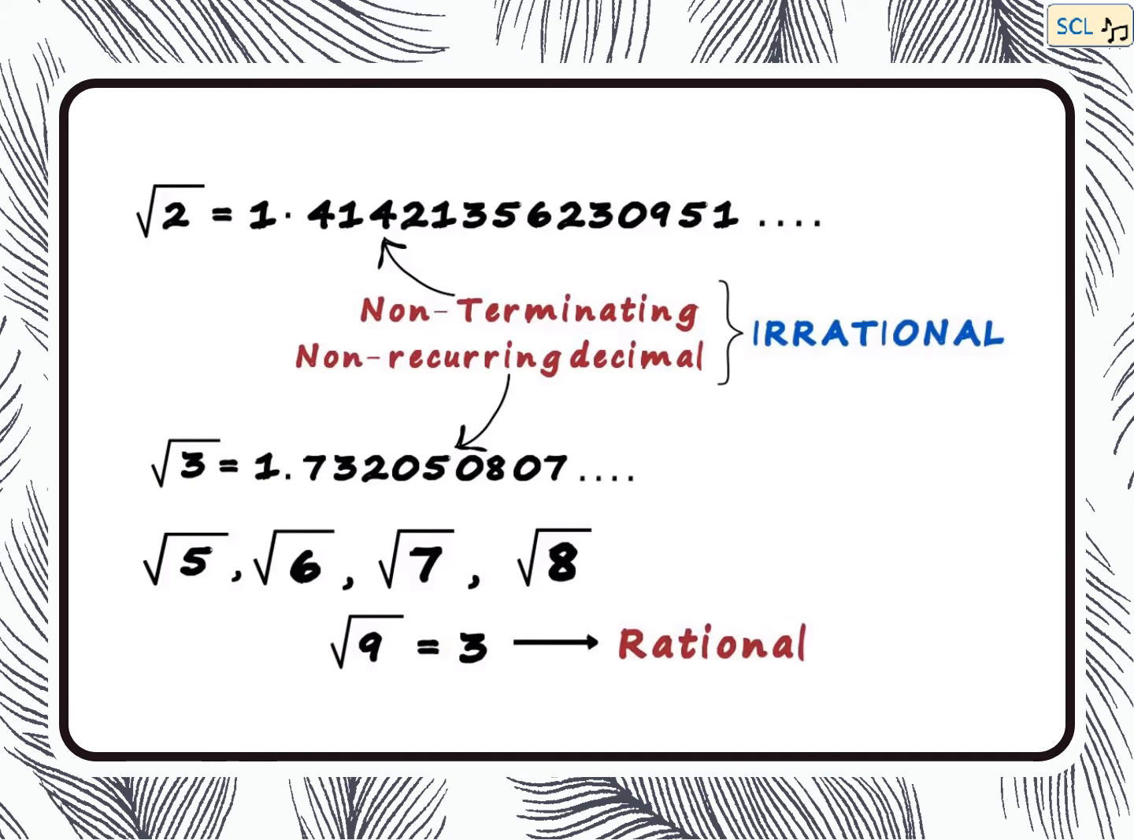Other examples of irrational numbers are square root of 5, square root of 6, square root of 7, square root of 8. But square root of 9 is a rational number because square root of 9 gives the answer 3. That is an integer.